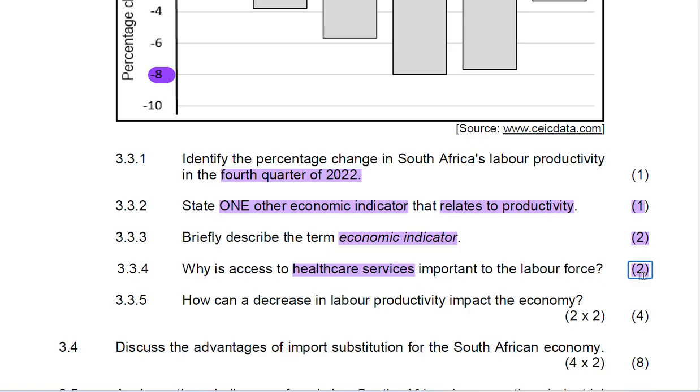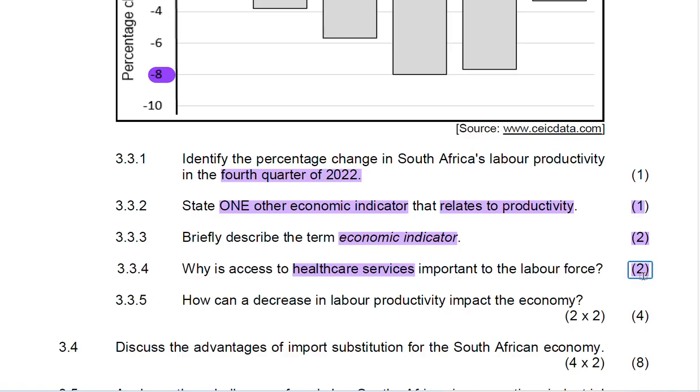So let us look at that. Access to health care services helps to improve the mental and physical ability of workers, which increases the productivity of the labor force. Now think of you working in the factory and you are not able to go to the doctor if you have a headache or if you are sick of any kind, you are not going to be able to deliver the products.